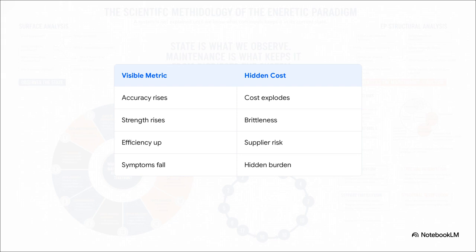And Principle 4, this one reveals a fascinating, tricky truth about false progress. You've got to track where the cost goes. So often, what we call improvement is really just relocating the damage. A model becomes more accurate, great, but the computation cost explodes. A company becomes super internally efficient, but wait, they've just shoved all their risk onto their suppliers. The measured variable looks fantastic on a chart, but the total system hasn't actually improved at all. For every claimed advancement, the energetic paradigm demands we ask, what was consumed, who absorbed the new burden, and what future obligation was secretly created?